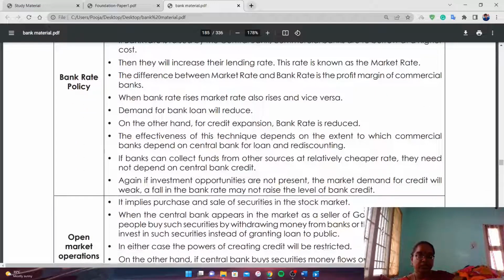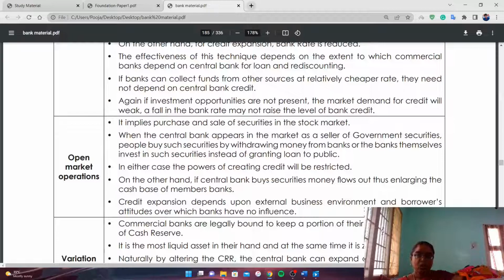And next one is open market operation. In an open market operation, RBI purchases and sells securities. The central bank appears in the market as a seller of government securities when inflation is there in an economy. Inflation means everyone has money in their own hand. At that time, the RBI sells securities in the open market. So now the public buys the securities and the money in the hands of the public is transferred to RBI. And now the imbalance, that is inflation position, is solved.